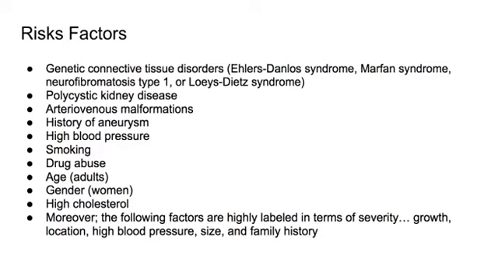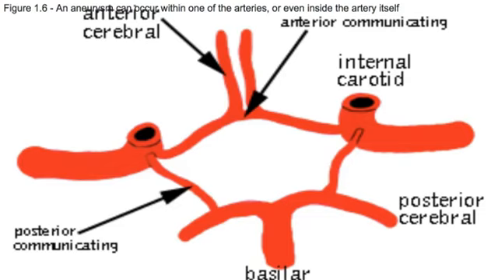Risk factors. Some risk factors include smoking, high blood pressure, drug abuse. It affects more adults than children, and it is more prevalent in women than men. High cholesterol, and more importantly, genetic connective tissue disorders. If you have any of these connective tissue disorders, your chance of getting a cerebral aneurysm greatly increases, and other risk factors as well.